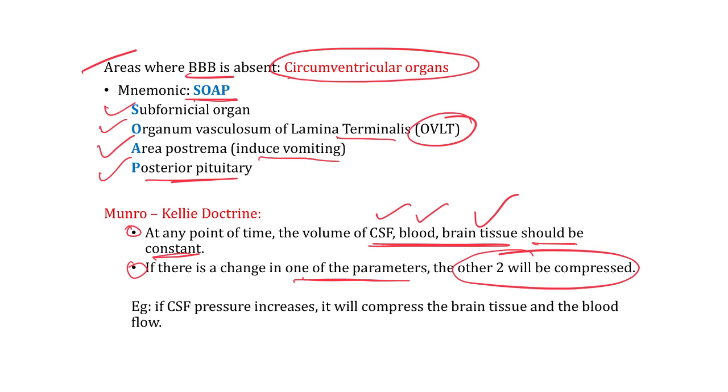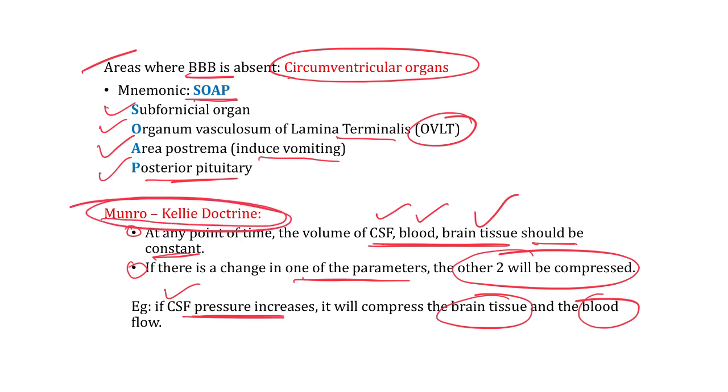See here, if there is an increase in CSF pressure, it will compress the brain tissues and blood flow. This principle is known as the Monro-Kellie doctrine. According to the Monro-Kellie doctrine, if there is a change in one of the parameters, the other two will be compressed. Like if the CSF pressure is increased, it will compress the brain tissues and blood flow.